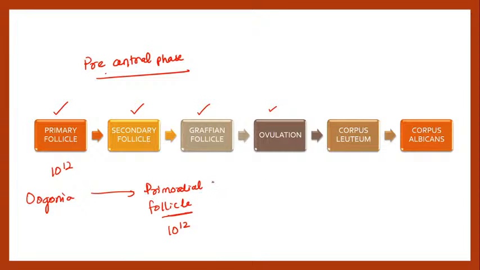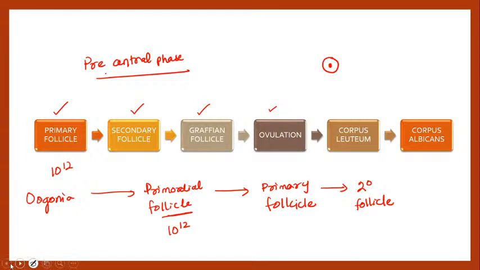Then this primordial follicle will form the primary follicle after follicle activation. These are all the stages it will move through. Then it will become a secondary follicle, right? Then after the secondary follicle, the pre-antral phase will be formed. In this secondary follicle, the egg will be here, and there are a lot of cells over there.